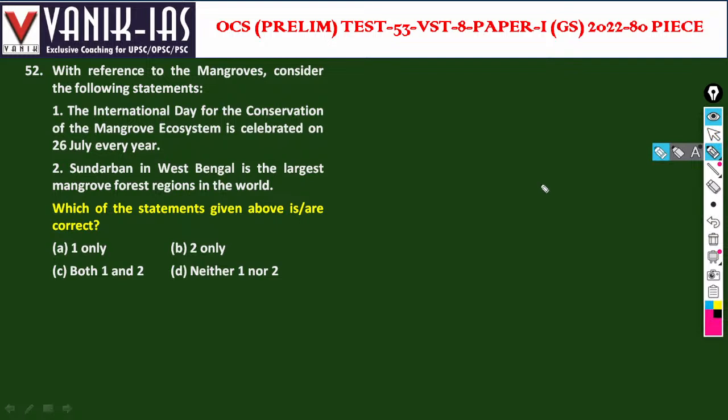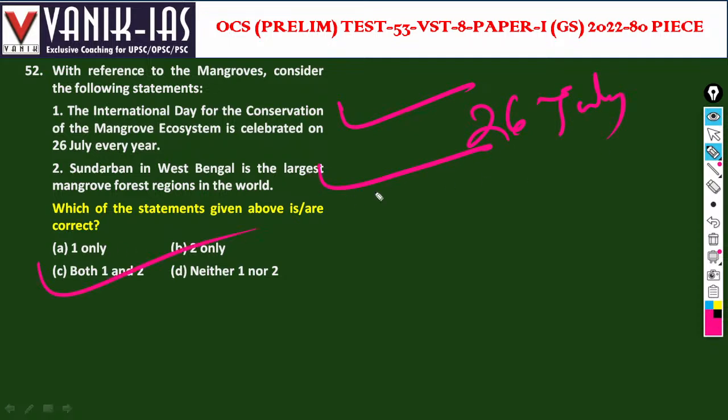With reference to mangroves, consider the following statements. The International Day for the Conservation of the Mangrove Ecosystem is celebrated on 26 July every year. The Sundarban in West Bengal is the largest mangrove forest in the world. Which of the following statements are correct? International Day for Conservation of Mangroves, that is 26 July. Yes, 26 July. Sundarban is the largest mangrove forest, so both the statements are correct.